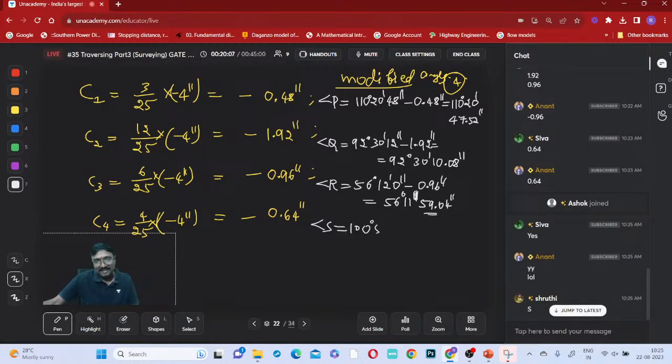100 degrees 57 minutes 04 seconds minus 0.64 seconds. Now I will not tell this, you only answer. I will not write this. Just look at that and calculate. First number seconds minus last number seconds. That's it. Remaining all are same as it is. Don't use calculator for this. Arey yaar, don't use calculator.